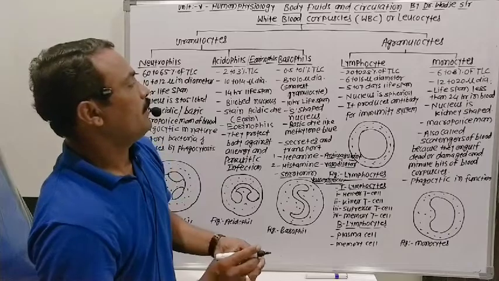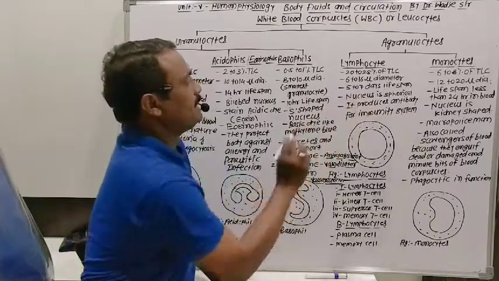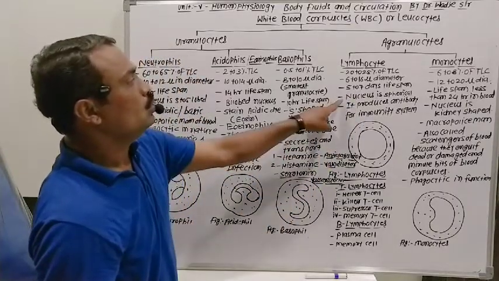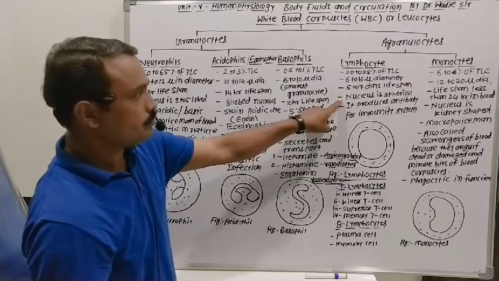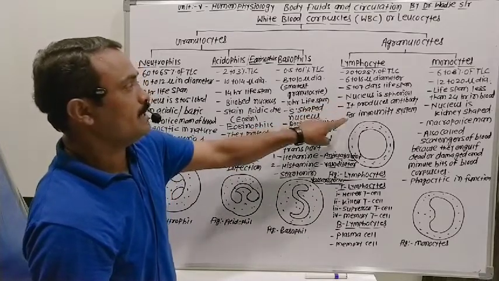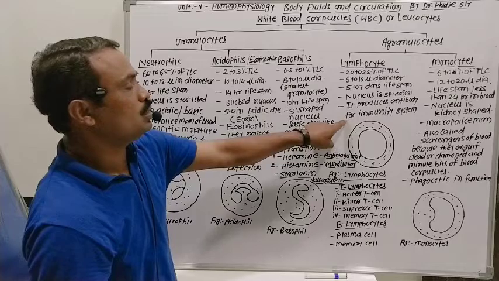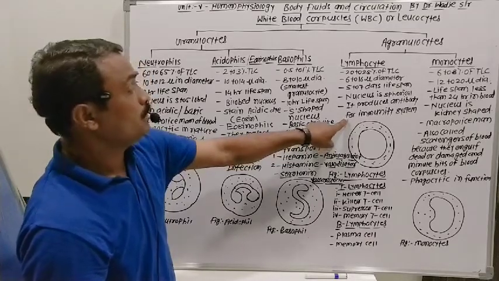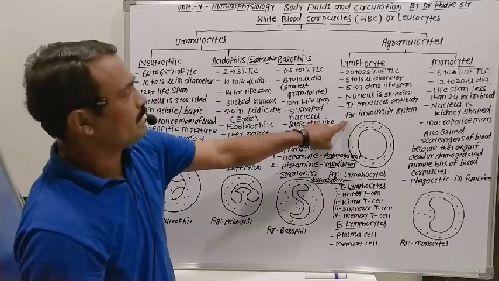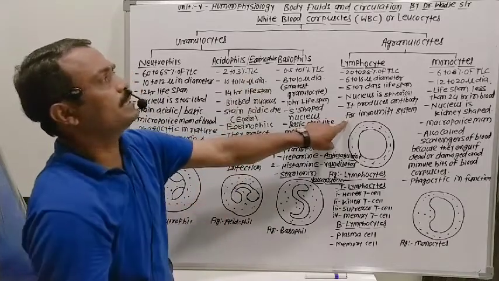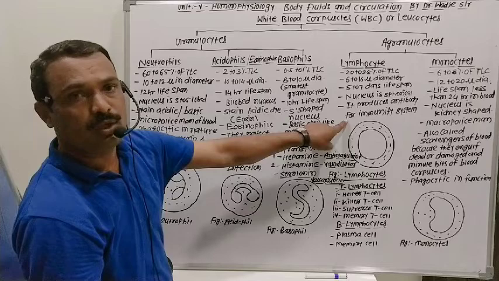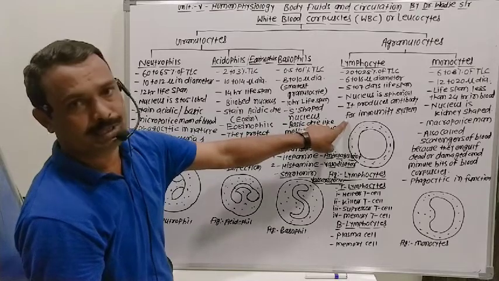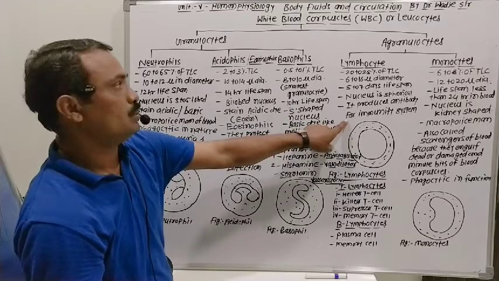Then these have a 5 to 7 days lifespan. The nucleus is spherical. It produces antibodies for the immune system, which is the most important function of the lymphocyte cells. Do you know, all WBC cells get produced in bone marrow by the leukopoiesis process.